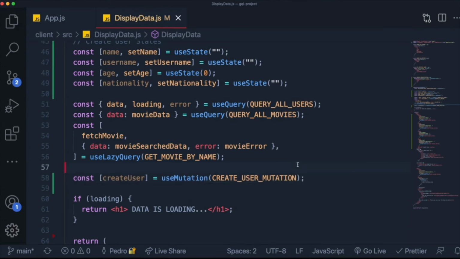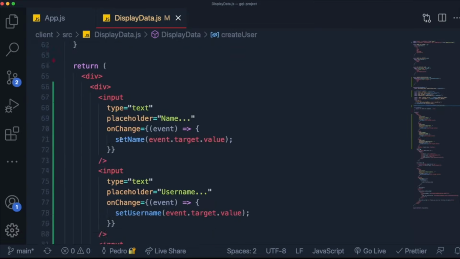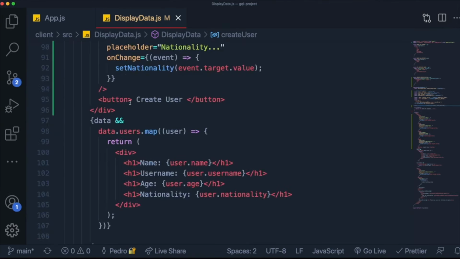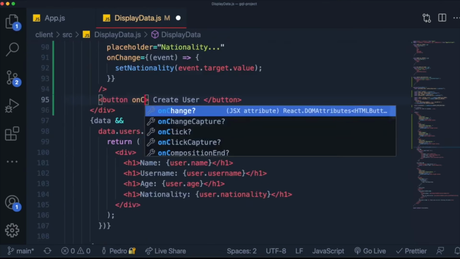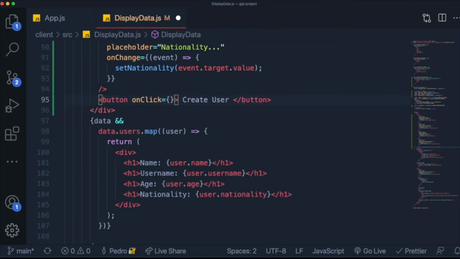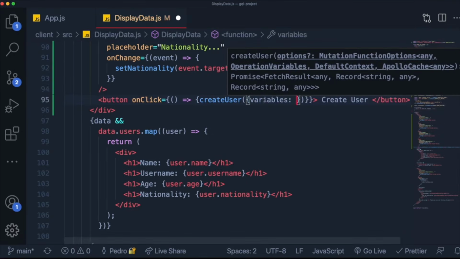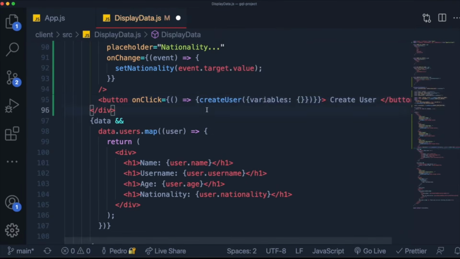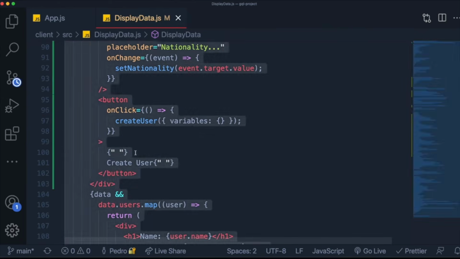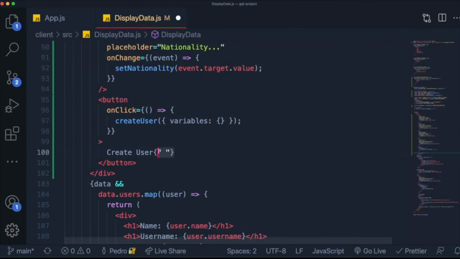And now that we did this, what we do is we just grab this function over here. We go to our button, which is this one over here, and we just pass an onClick to it like this. And we call the function. But since we're going to need to pass some variables to this function, we need to create an anonymous function inside of here, and then call the createUser function that we grabbed from the mutation. Then inside of here, we pass the variables, and the structure of the variables for createUser is as we did in the backend, right? The first thing we need is an input.